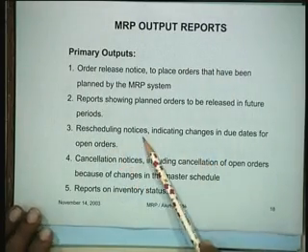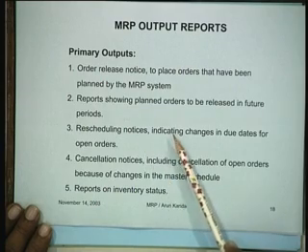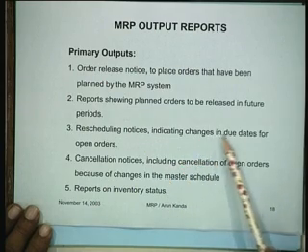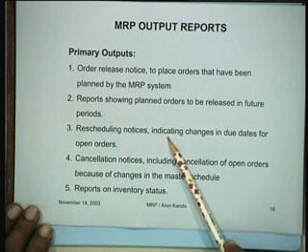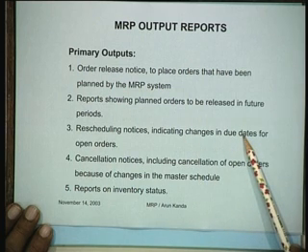You can have rescheduling notices indicating changes in due dates for open orders. What does this mean? Suppose there is a change in the due date of a certain order. You wanted 20 cars in January, now you do not want 20 cars in January, you probably want 30 cars in January.